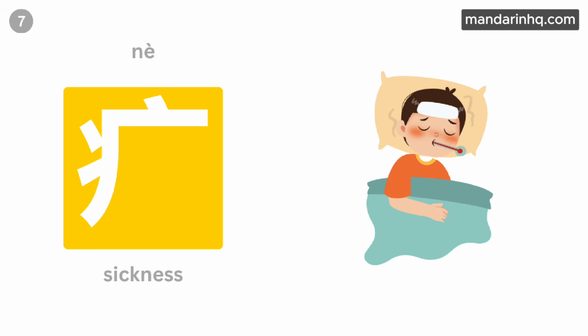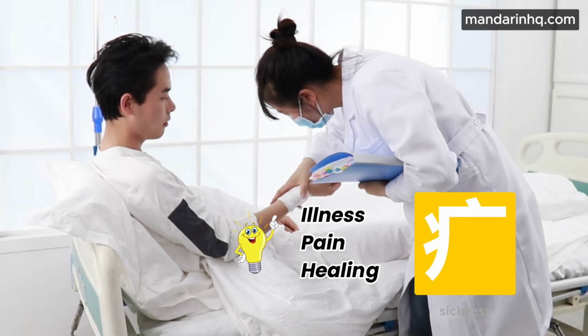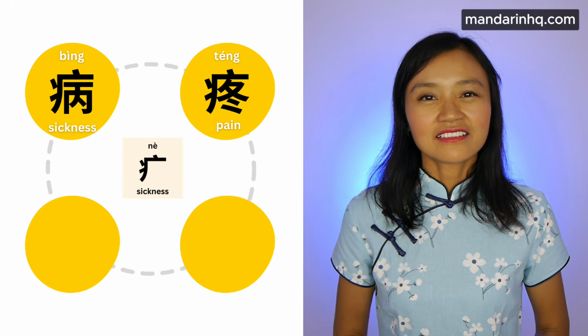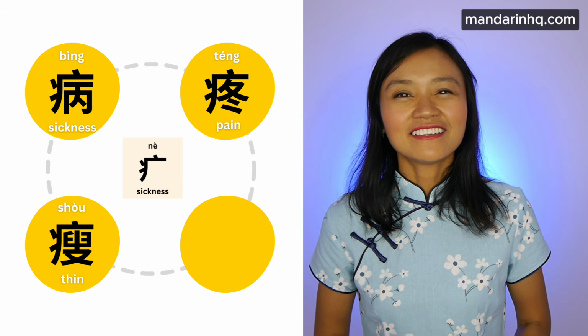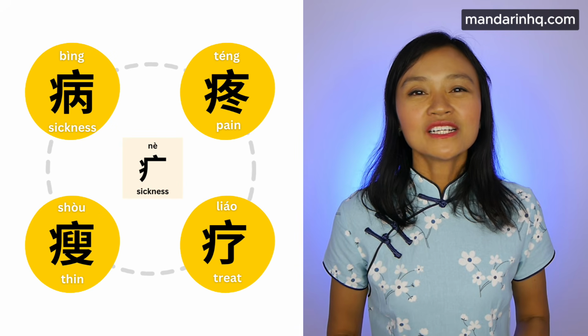疒 sickness. This is a specific but useful one. 疒 is the sickness radical, and it's your go-to clue that the character has something to do with illness, pain, or healing. 病 sickness. 疼 pain. 瘦 thin. Sickness can make you lose weight. 疗 treat. When you spot 疒, the character is usually about something uncomfortable or medical.